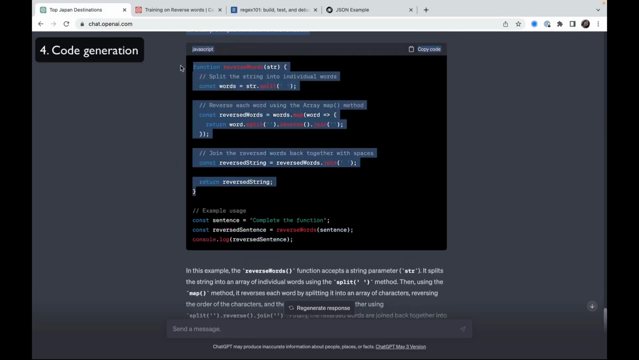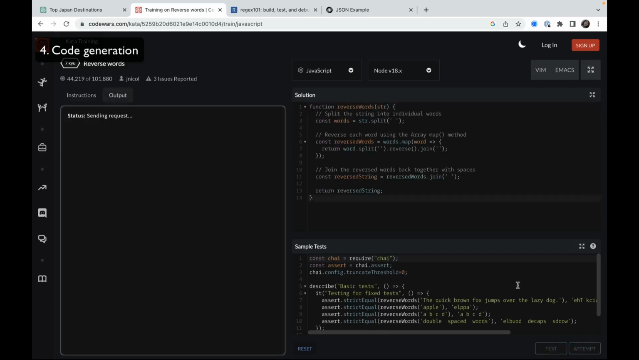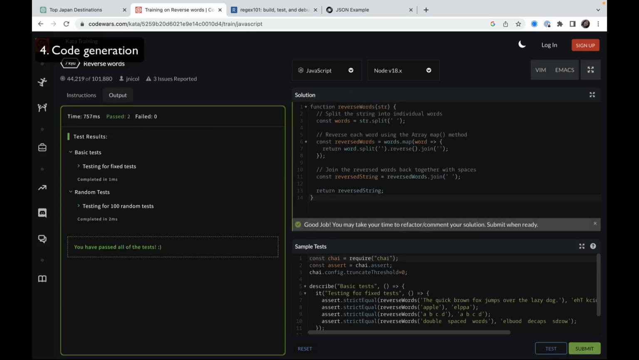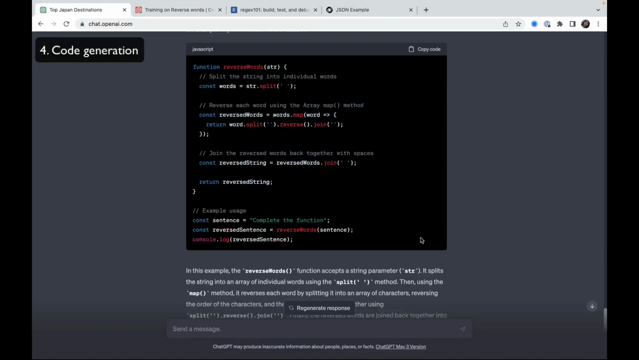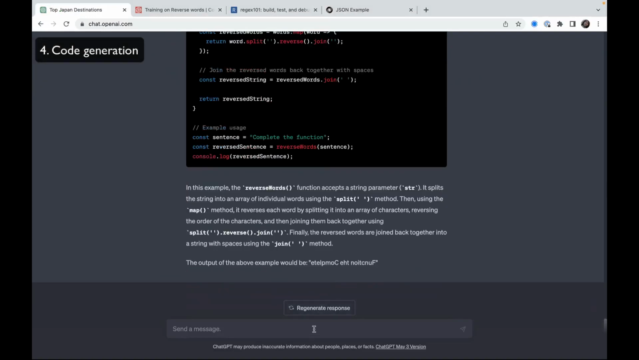But we don't need the example of usage. We will take this function, copy it, and let's test. It works. Let's extend it, do an extended test. All tests passed. Okay. Well done, ChatGPT. So we can generate different blocks of code, different functions, whatever we need.